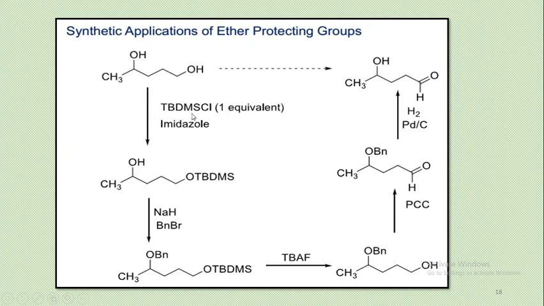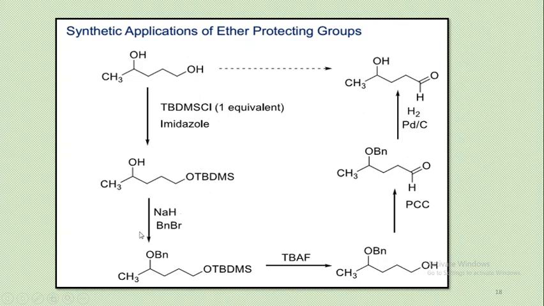Therefore, here we use the bulky silyl protecting group like TBDMSCl in one equivalent. Therefore, here what happened? Only the primary alcohol is protected by TBDMSCl when using one equivalent. That means this is the protection of this primary alcohol, not this secondary alcohol, because the TBDMS preferentially protects this less bulky primary alcohol. Therefore, only the protection of this OH is done.